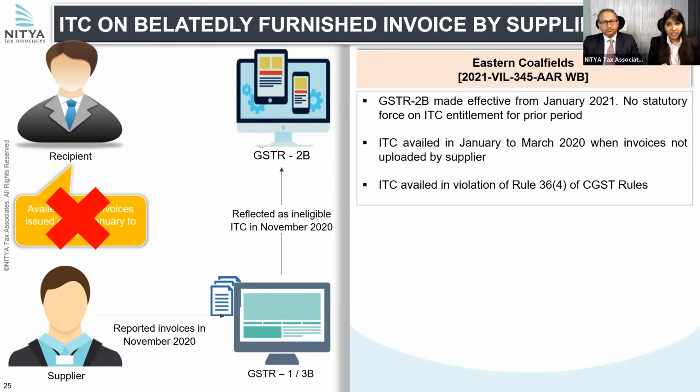So this was being held. However, in our view, this is incorrect. Rule 36(4) of the CGST Rules has no legal backing, and the amendment made in the recent Finance Act by inserting clause (aa) to Section 16 of the CGST Act is not yet effective. So considering these, the credit shouldn't be disallowed.